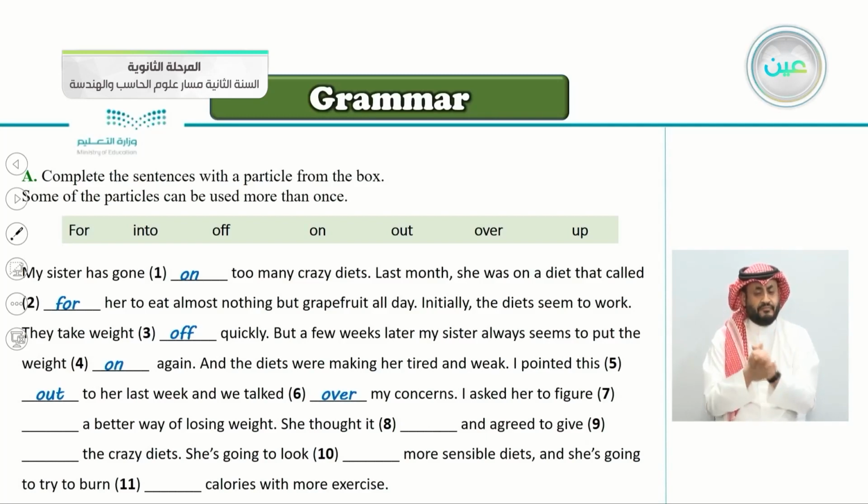I asked her to figure blank a better way of losing weight. To figure what? To figure off or to figure out? Yes, very good. Of course, it's to figure out, to know, to figure out a better way of losing weight. She thought it over and agreed to give up the crazy diets, to finish the crazy diets. She's going to look blank more sensible diets. She will search for more sensible diets.